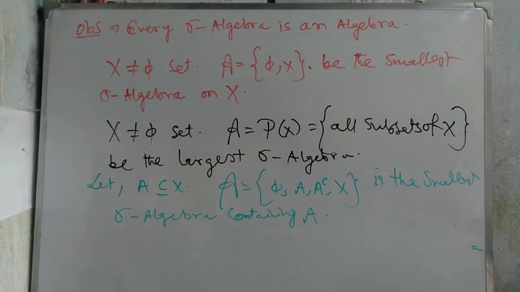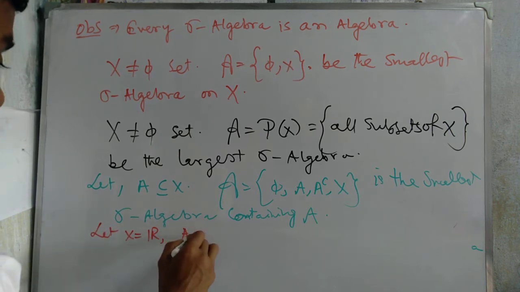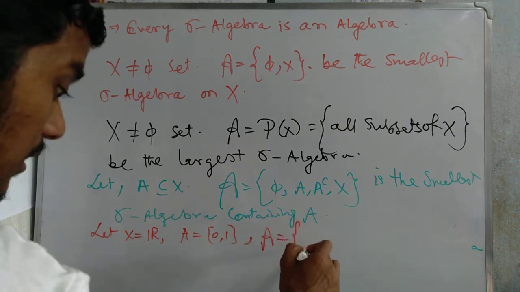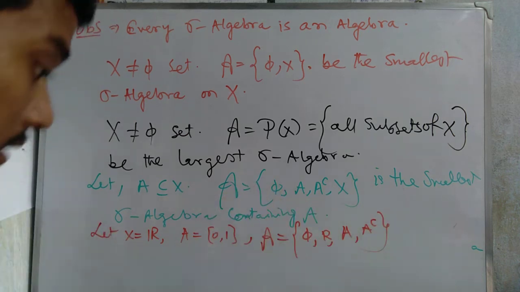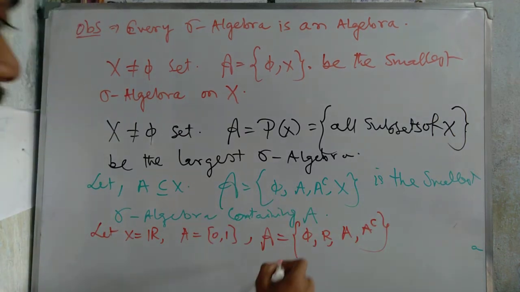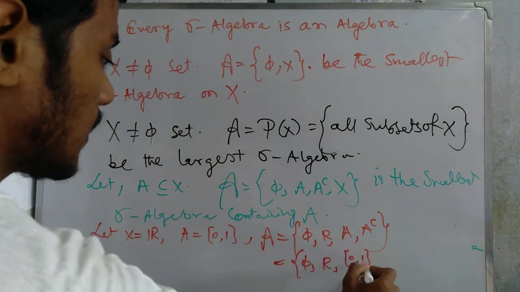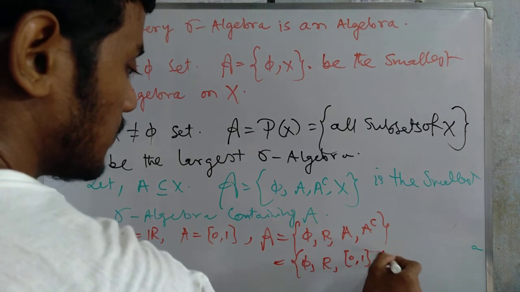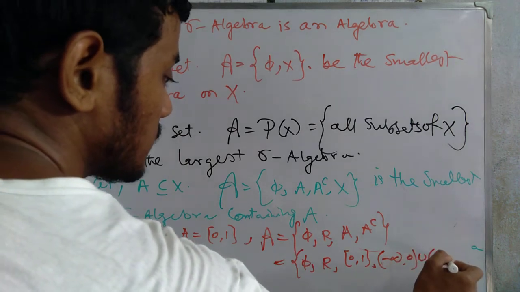So again, we start with this. Let X equal the set of real numbers and A equal to the closed interval [0,1]. Then this collection equal to phi, A, A complement, and X is the smallest sigma algebra. Here A equals the closed interval [0,1] and the complement of A is (minus infinity, 0) union (1, plus infinity).